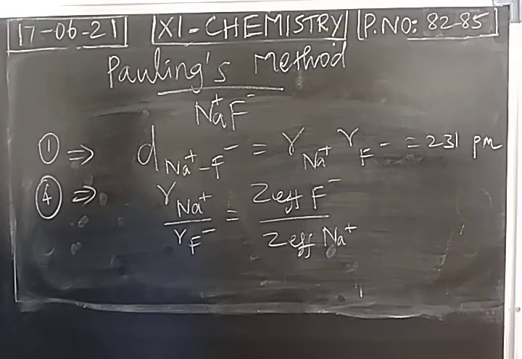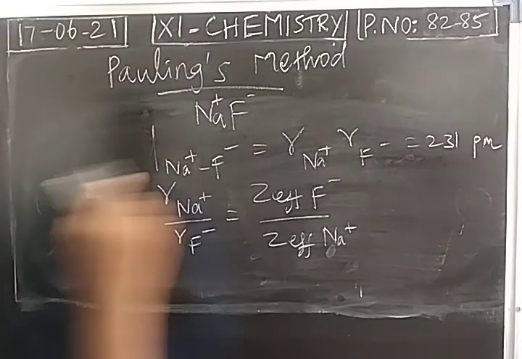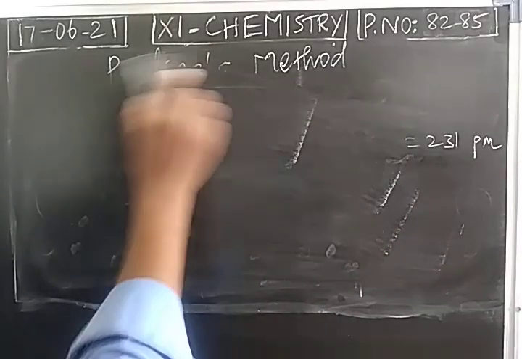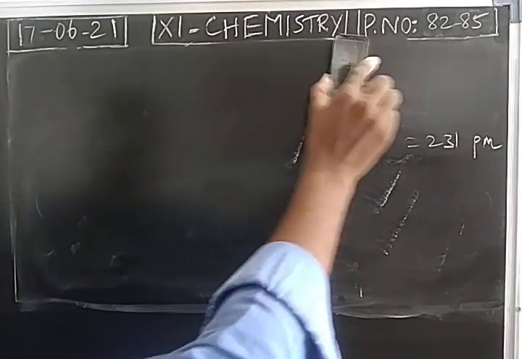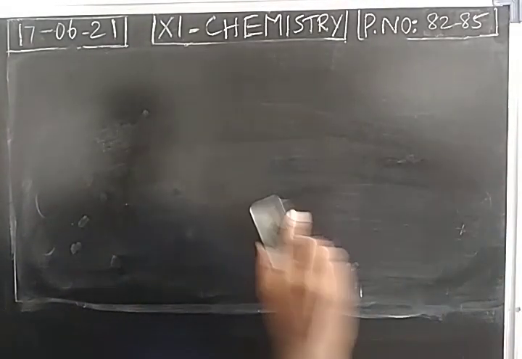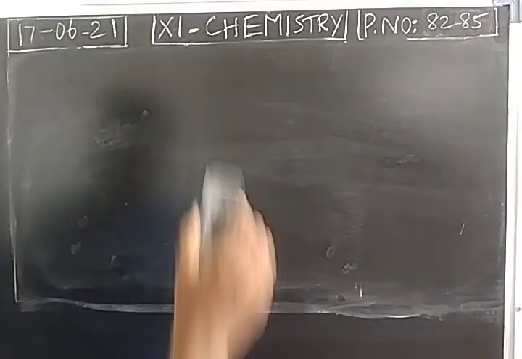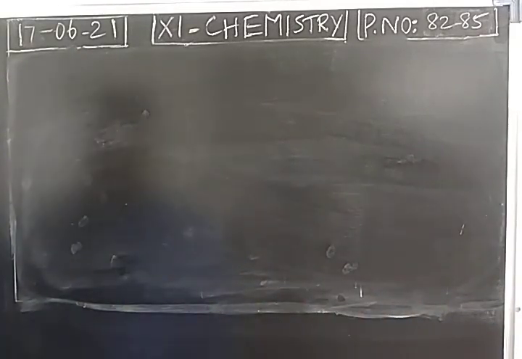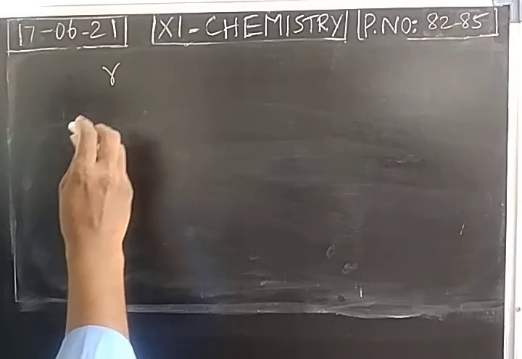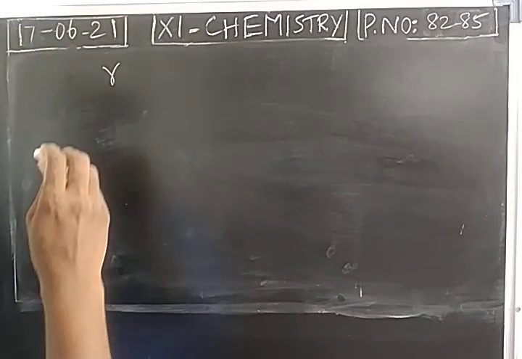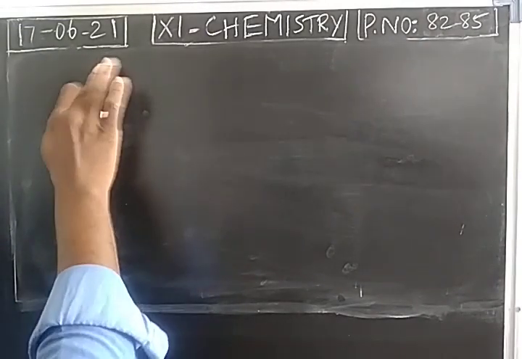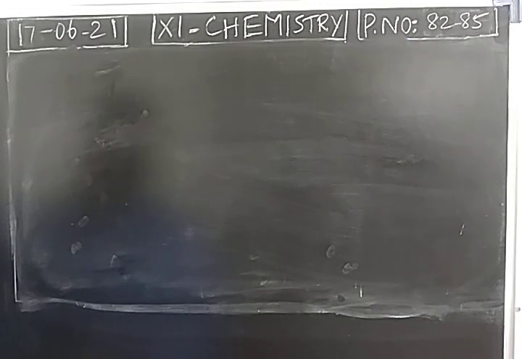With the help of that, we have to identify the radius of cation and the radius of anion. So to find the radius of cation and the radius of anion, first we need the effective nuclear charge value.